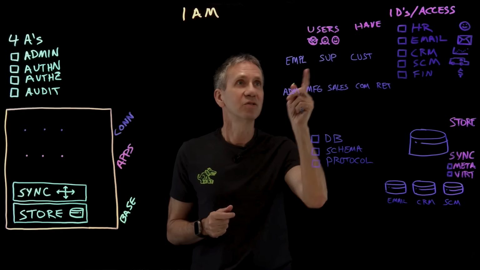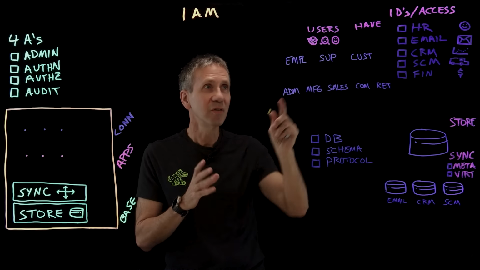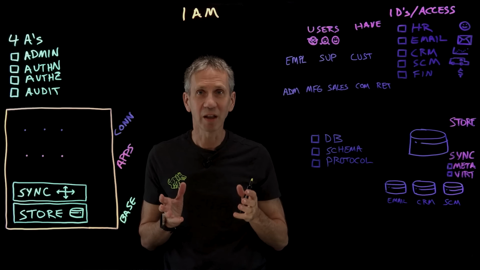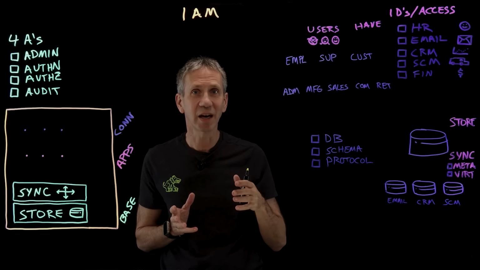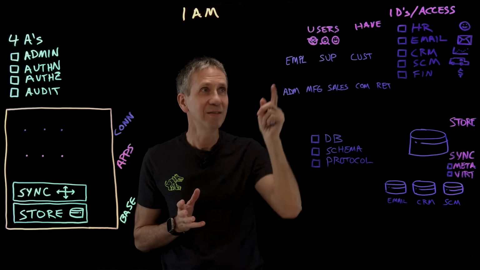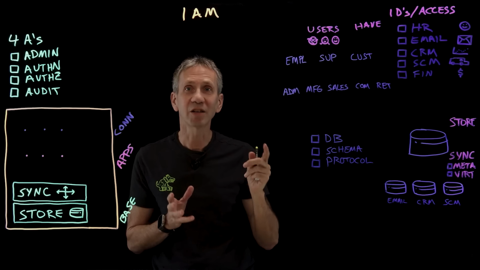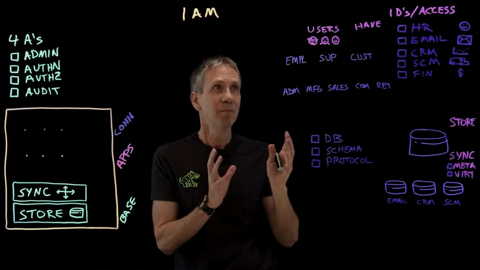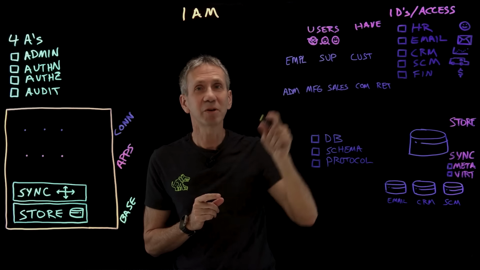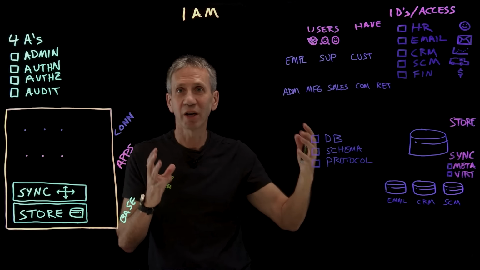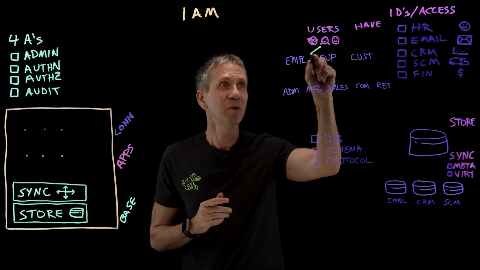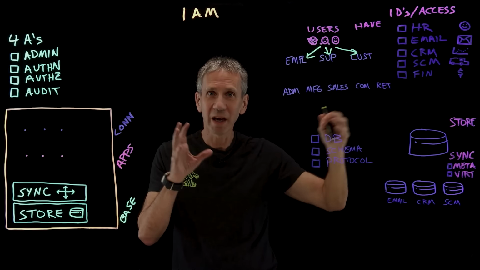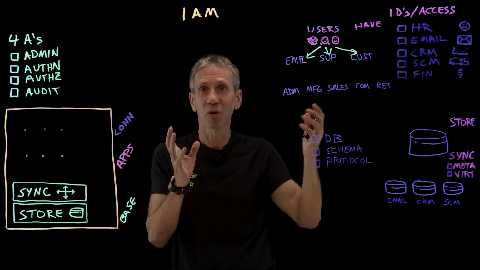Why? Well, it turns out we've got users, of course, and those users will be of different types. When I'm doing an engagement with a client and I'm trying to figure out what their identity and access management architecture should look like, this is where I usually start the discussion. I say, what kind of user groups do you have? Now, we're going to have a very simplified example here, but what I would be looking for is, so you got a bunch of users up here. What are the large general groups and types? Well, they might say, well, we've got employees, we've got suppliers, we've got customers. That's 3 major groupings of users.